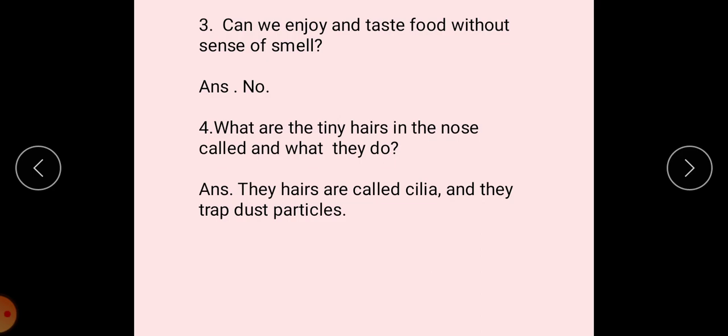Third question, can we enjoy and taste food without the sense of smell? Answer is no. What are the tiny hairs in the nose called and what do they do? Answer is the hairs are called cilia and they trap dust particles.